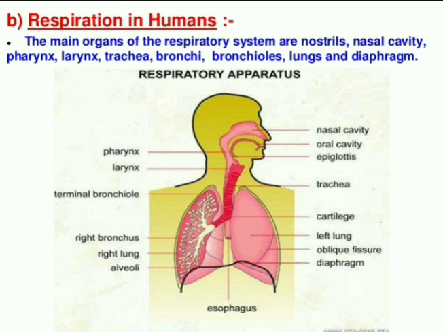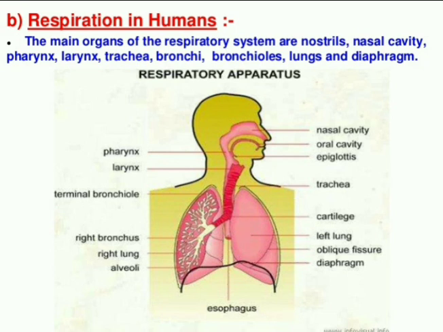Within each of these minute bronchioles there are so many blood vessels, and that is a very important part of respiration. Each small bronchiole also contains a sac-like structure, like a small balloon, and that is called what? Alveoli. What is alveoli? Look at the diagram, on the left side at the end, alveoli.